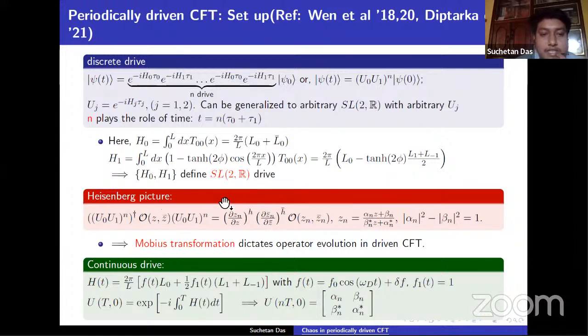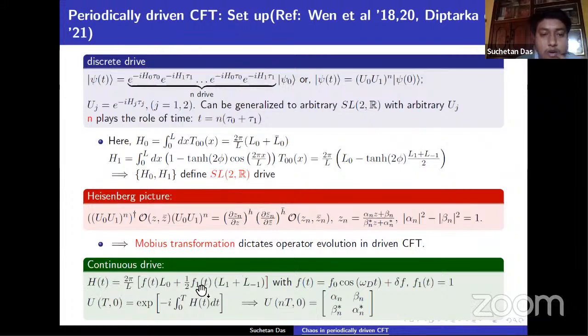In the Heisenberg picture, we can consider the operator evolution of this driven system. This operator evolution can be recast as a coordinate transformation from z to z_n, where z_n is a Mobius transformation. So this simple setup tells us that Mobius transformation actually dictates the operator evolution of driven CFT.